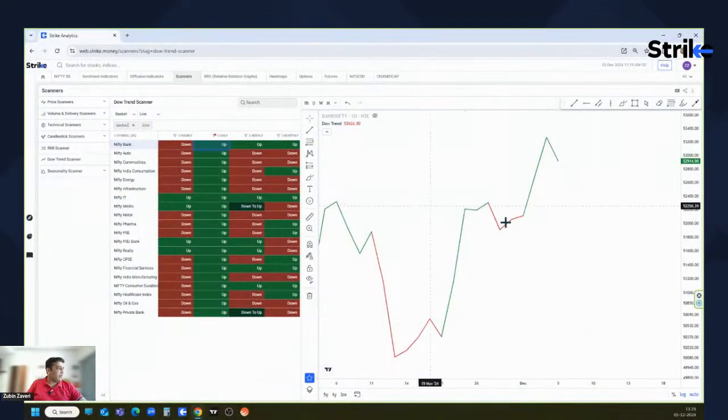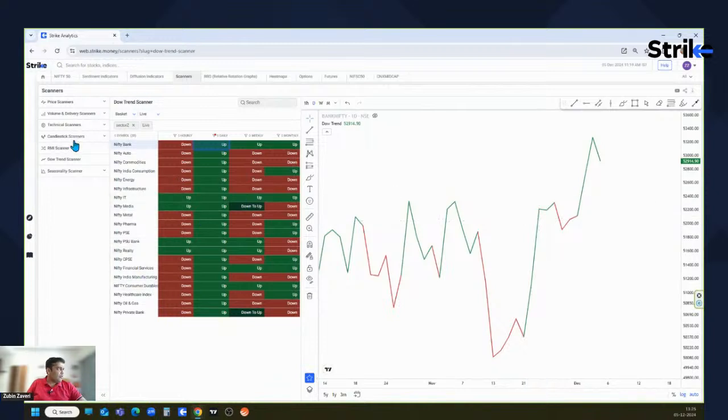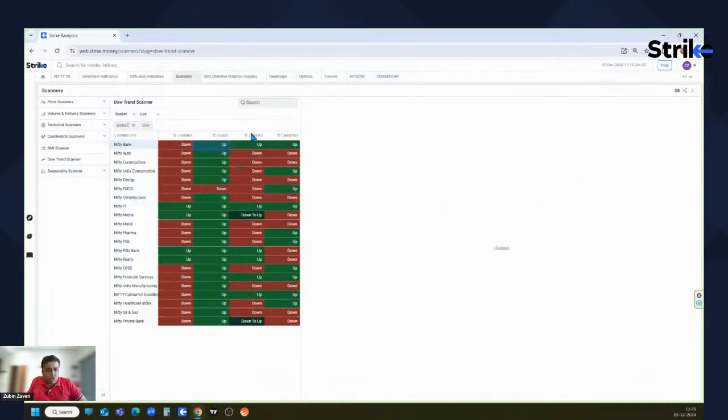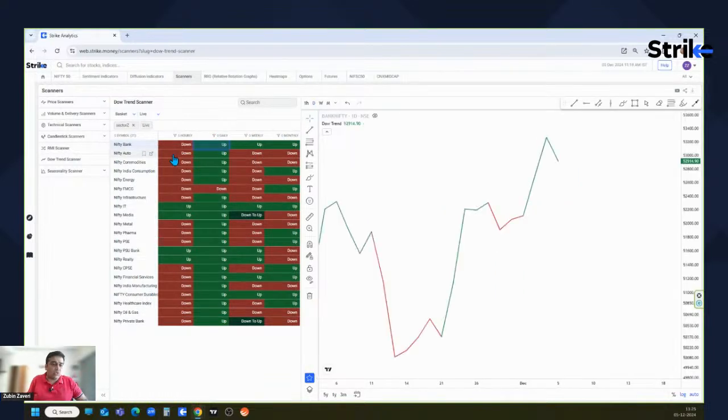All right, so you can also have your Dow trend scanner, and in your Dow trend scanner, what you can do is, first of all, those who don't know what is a Dow trend, what is Dow theory.